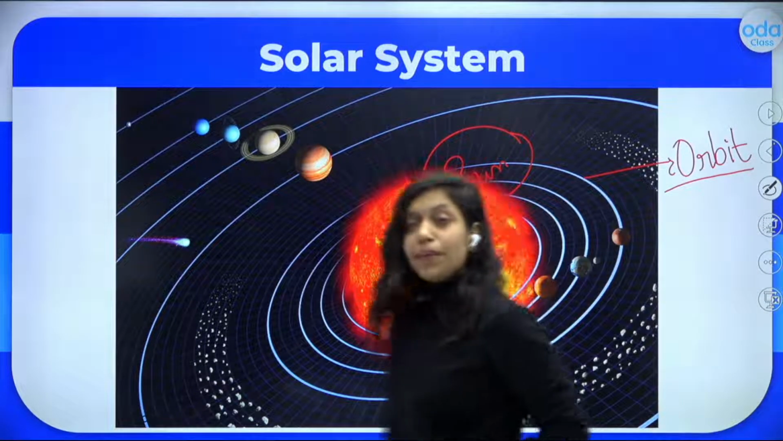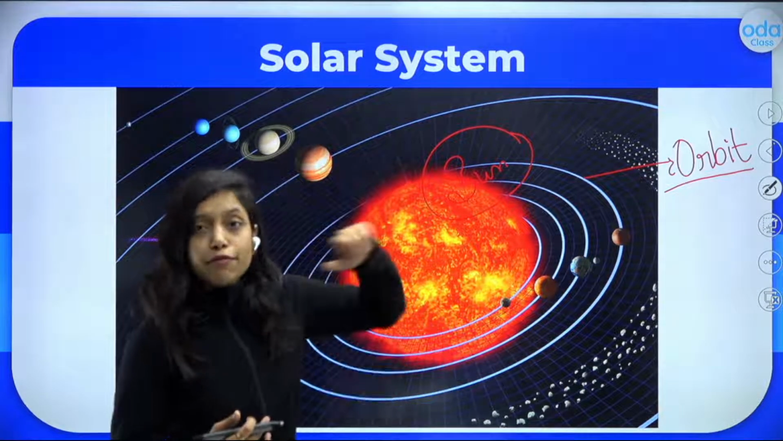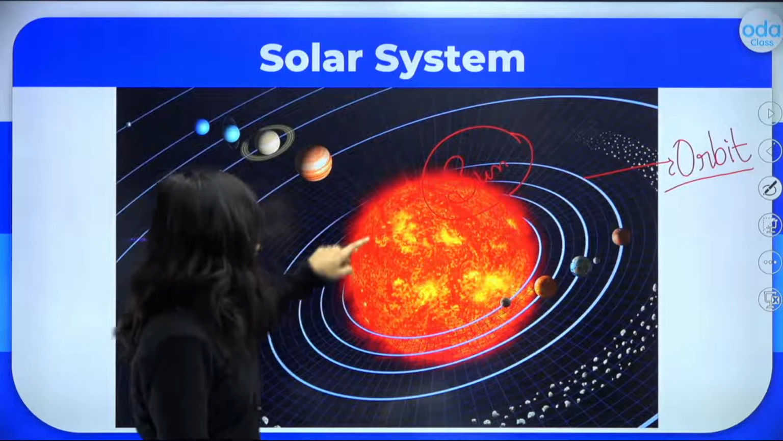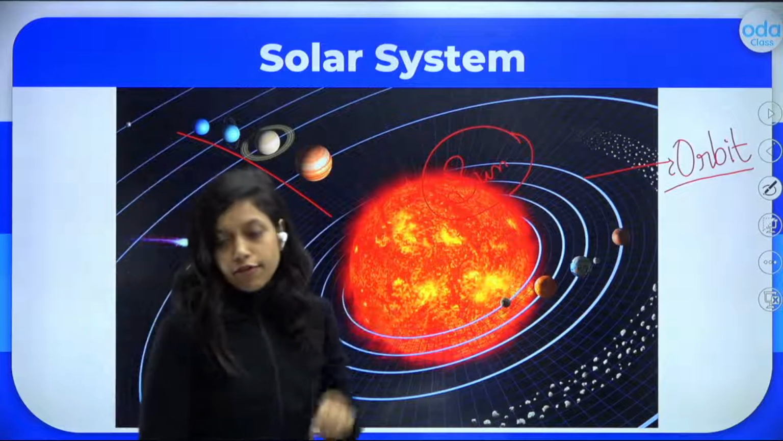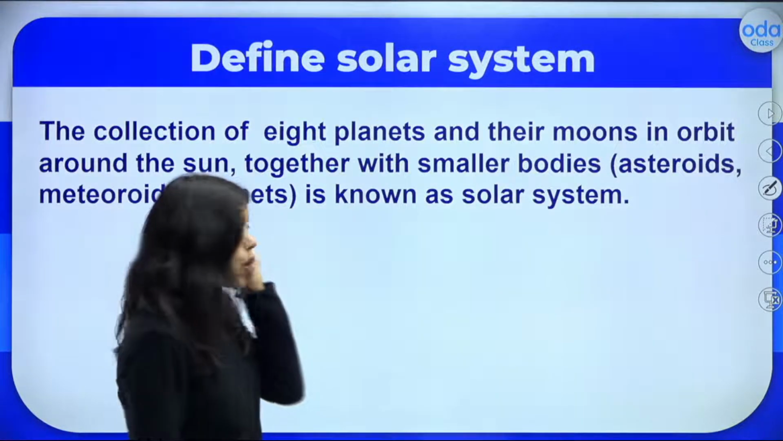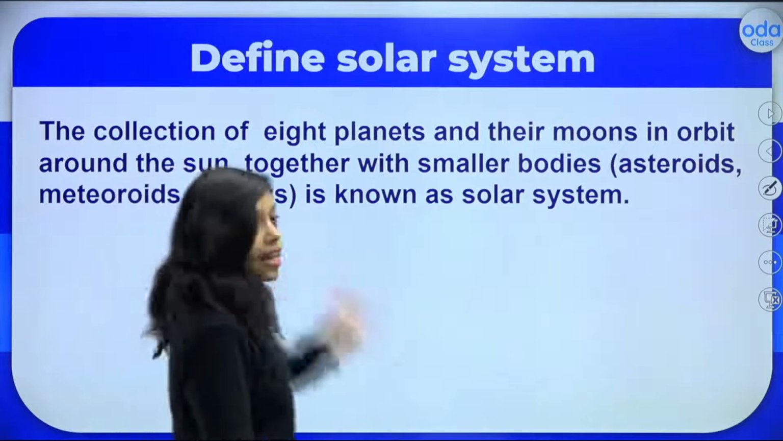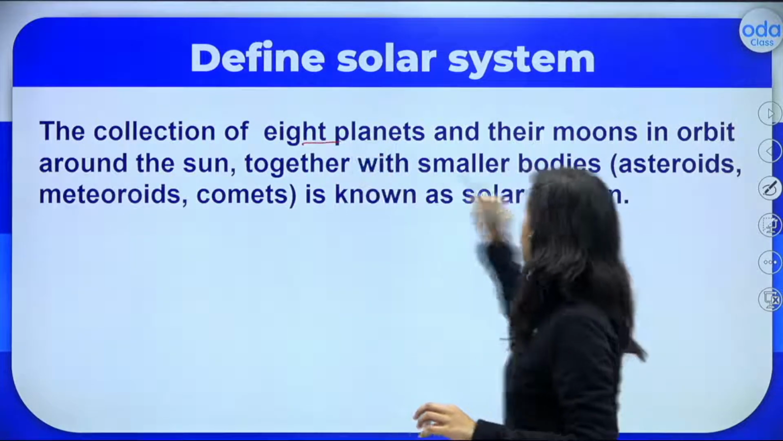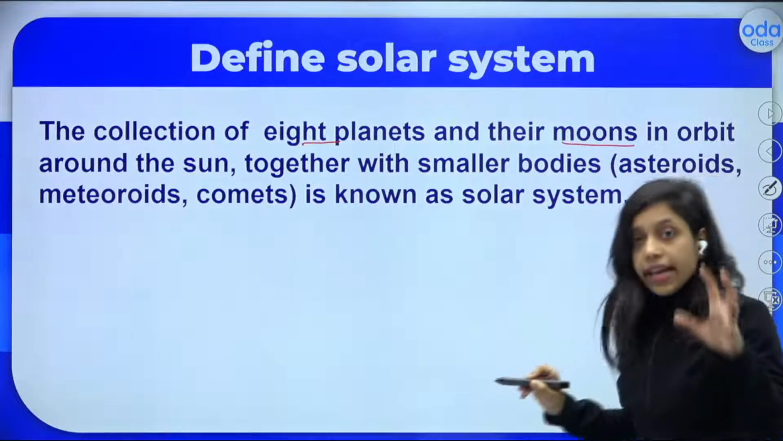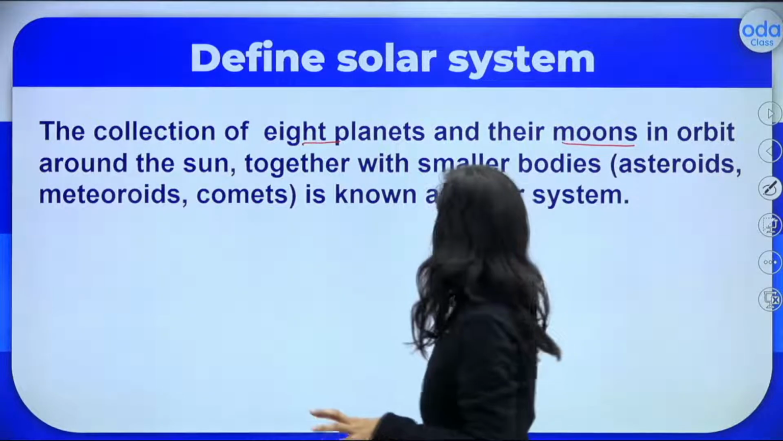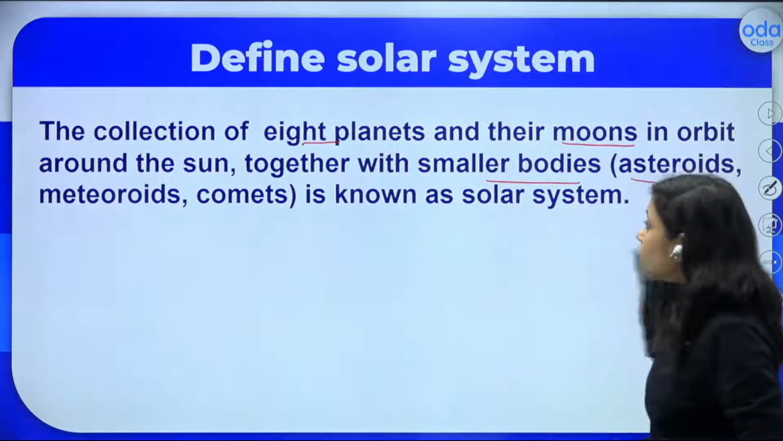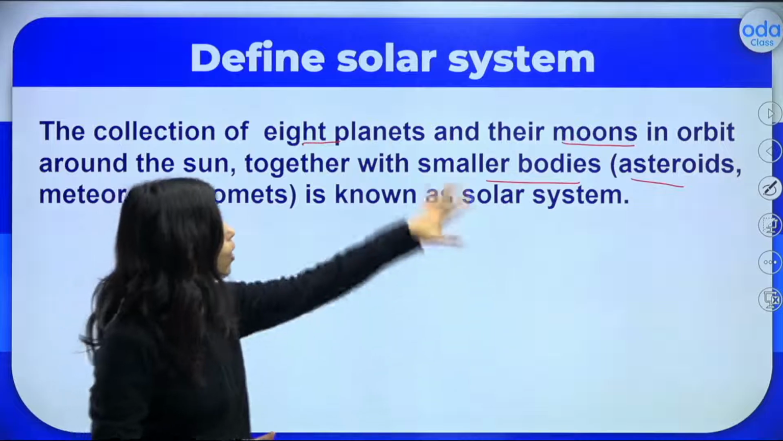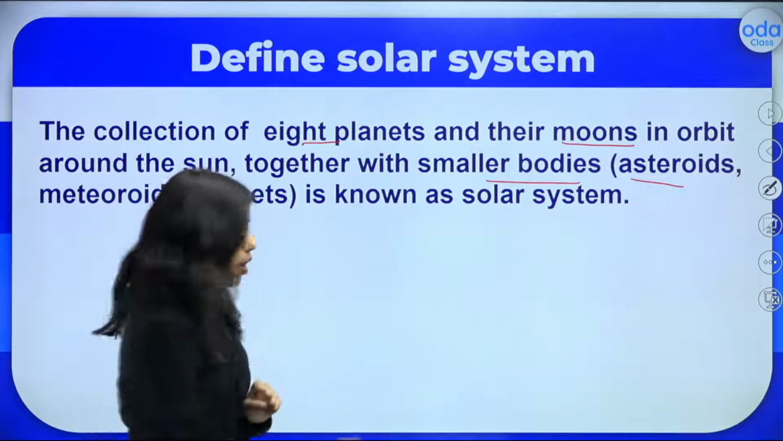So the sun will be in the center and the planets will be revolving around the sun in a particular path, and that is called an orbit. In total we have 8 planets in our solar system. What is the solar system? It is the collection of 8 planets and their moons around the sun. Along with that, there are smaller bodies like asteroids, meteorites, and comets. This whole thing makes the complete solar system.